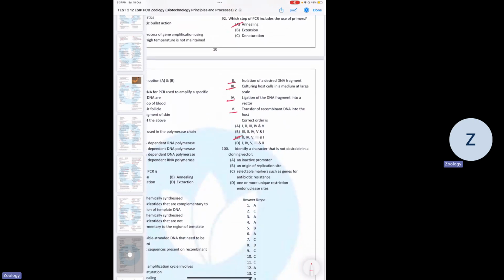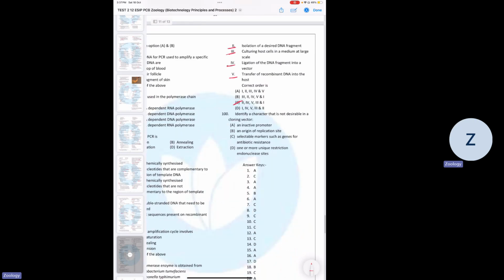In fact, if you could identify which one can be the very first step, you could have answered it. 100th, identify a character that is not desirable in a cloning vector. An inactive promoter, an origin of replication, selectable markers, restriction sites. A is the answer.